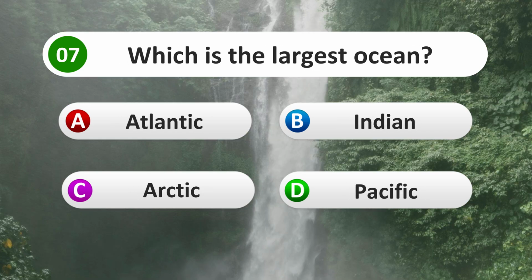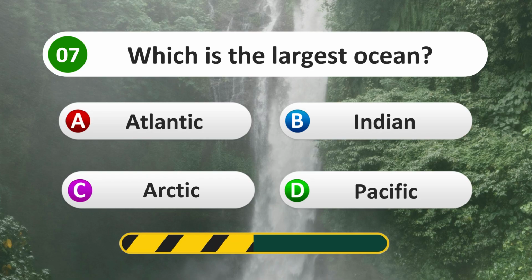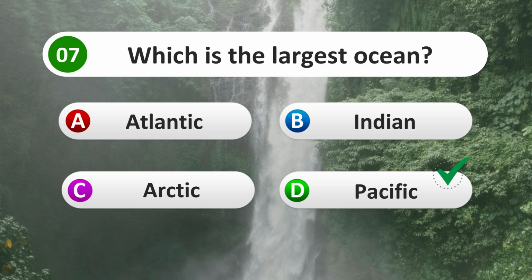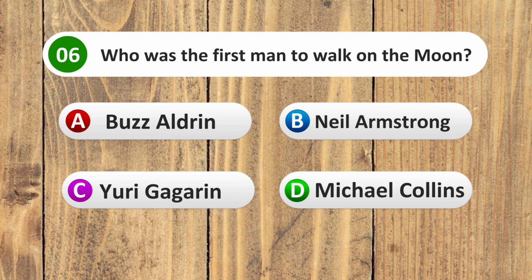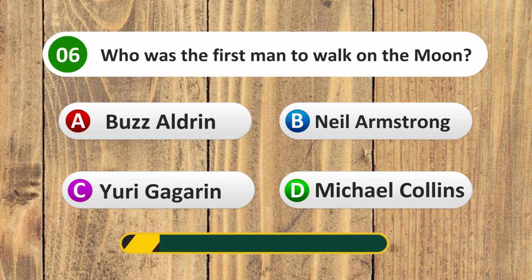Which is the largest ocean? Atlantic, Indian, Arctic, Pacific. Pacific. Who was the first man to walk on the moon? Buzz Aldrin, Neil Armstrong, Yuri Gagarin, Michael Collins.